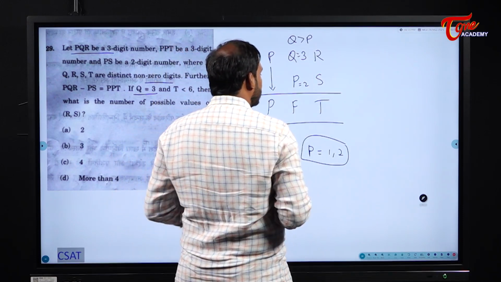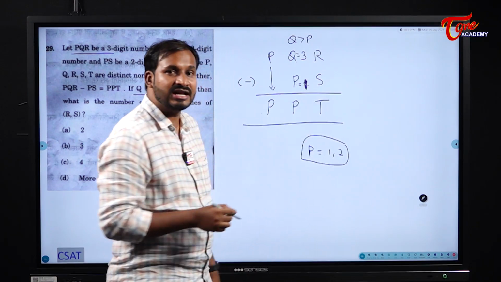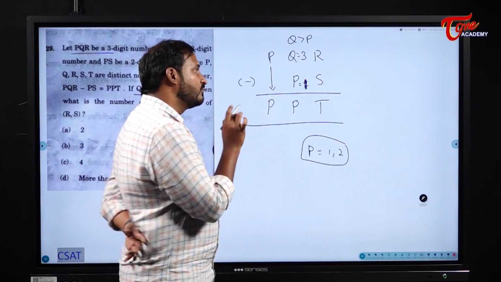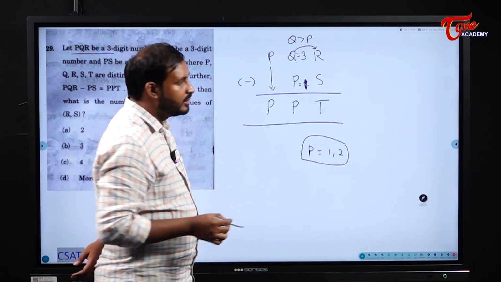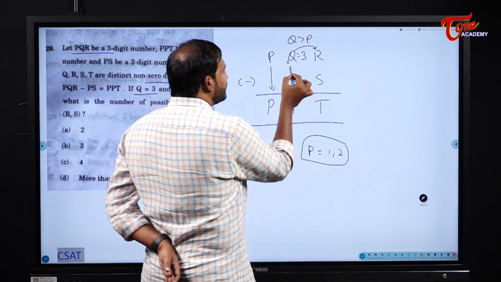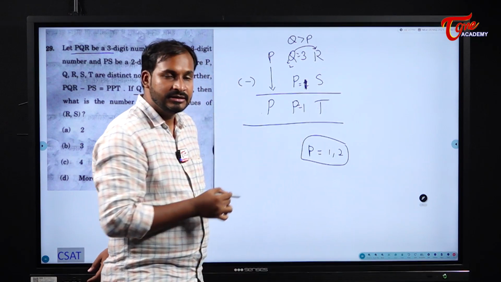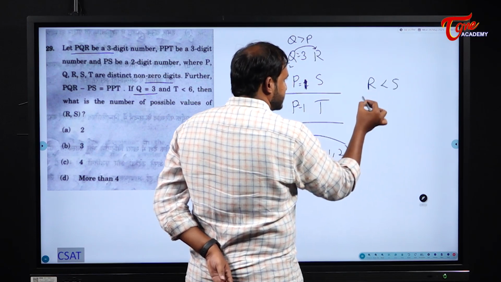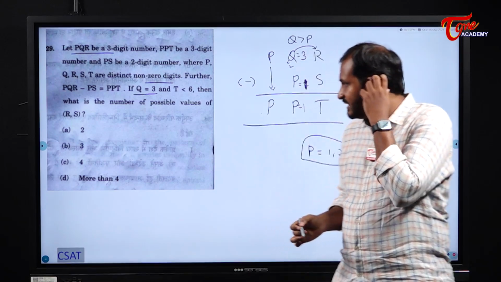Now, for example, if I take P value as 1. Now also I will get 3 minus 2, 1 is equal to 1. Yes, you will get it, but if Q gives a carry to R, then what happens to the Q value? It will come down to 2. So 2 minus 1, what does it become? 1. There is a possibility, right? That means definitely I can say that R value is less than S.